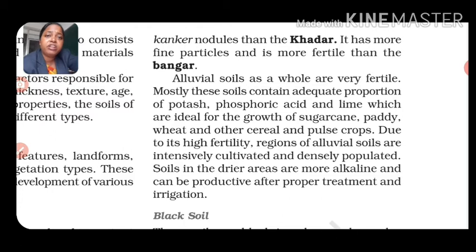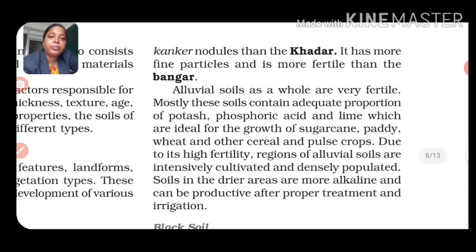Mostly these soils contain adequate proportions of potash, phosphoric acid and lime, which are ideal for the growth of sugarcane, paddy, wheat and other cereals and pulse crops. As we already know, the northern plains are very rich in cultivating these crops.